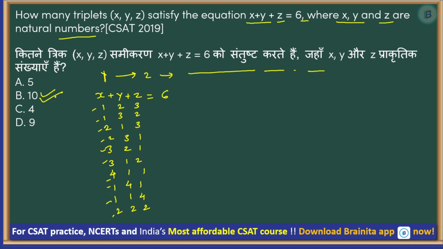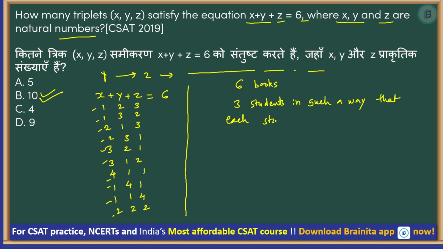Okay. So here I want to highlight one principle, or rather a formula, because you can solve this by formula also. If you look at this question, say you have 6 books which you want to divide among 3 students in such a way that each student gets at least one book.